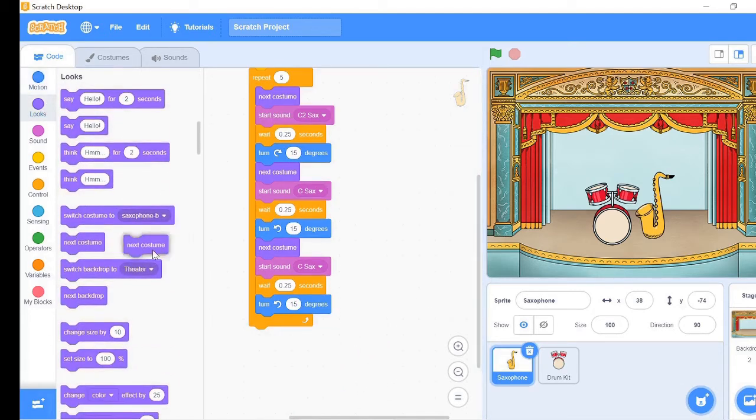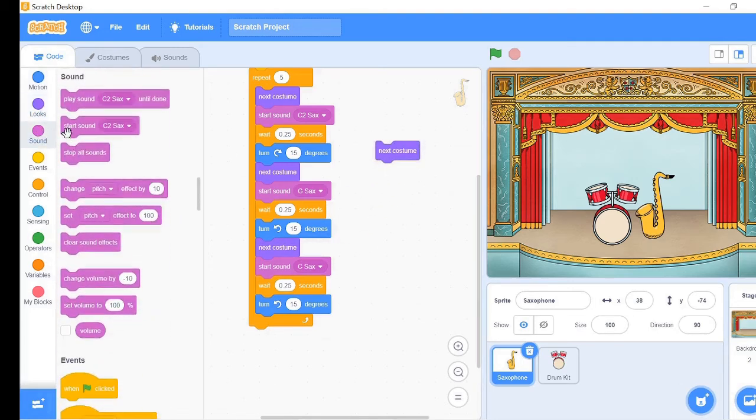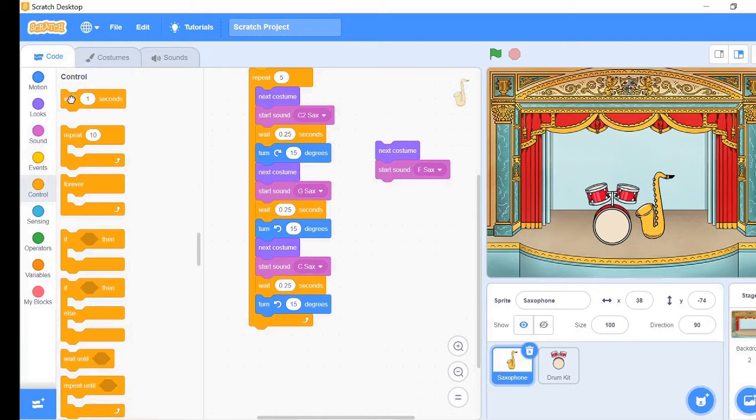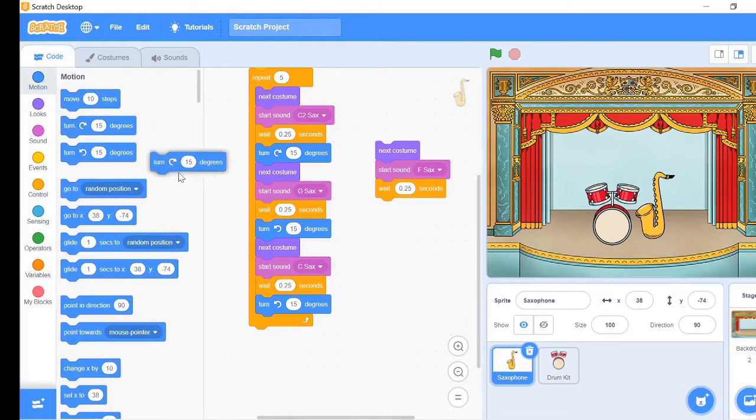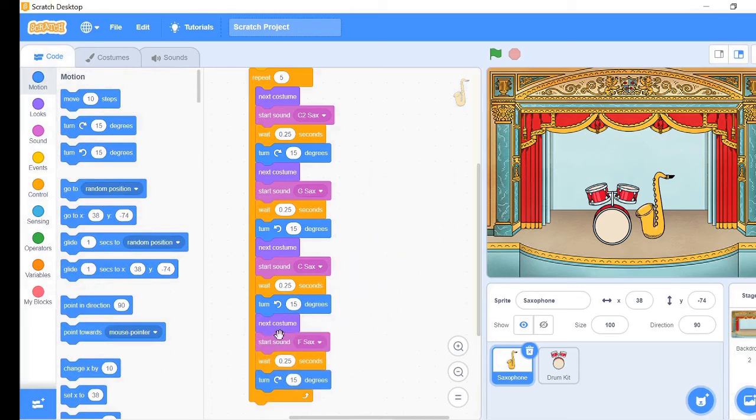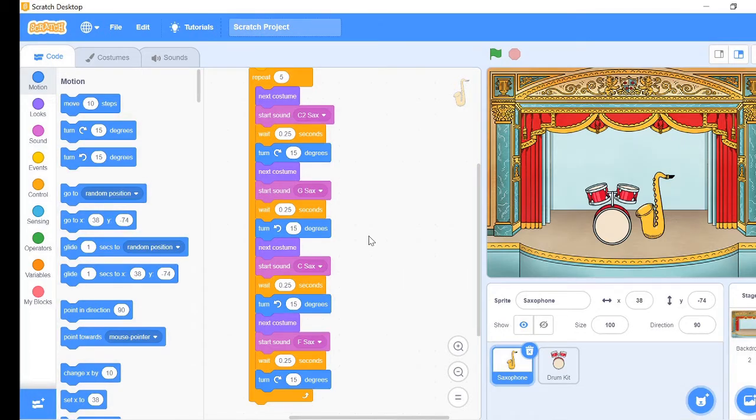This one is our last repeat. This time, the tune will be F sax. This time take turn right 15 degrees. We have completed writing the saxophone script. You can experiment with these tunes and make a new tune of your own. But for now, to complement the saxophone's music, I thought of adding some drum music.